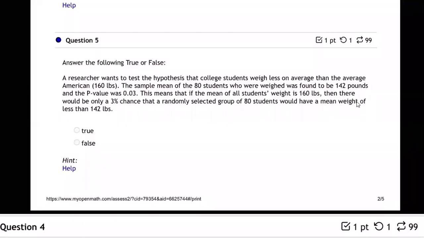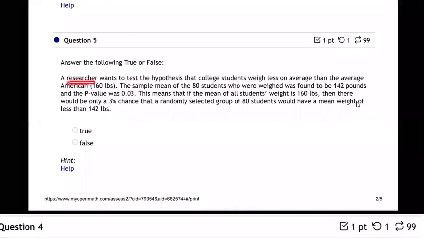A researcher wants to test the hypothesis that college students weigh less on average than the average American. 160 pounds is the average American. The sample mean of the 80 students who were weighed was found to be 142 pounds, and the p-value is 0.03. This means that if the mean of all students' weight is 160 pounds, then there would only be a 3% chance that a randomly selected group of 80 students would have a mean weight of less than 142 pounds.